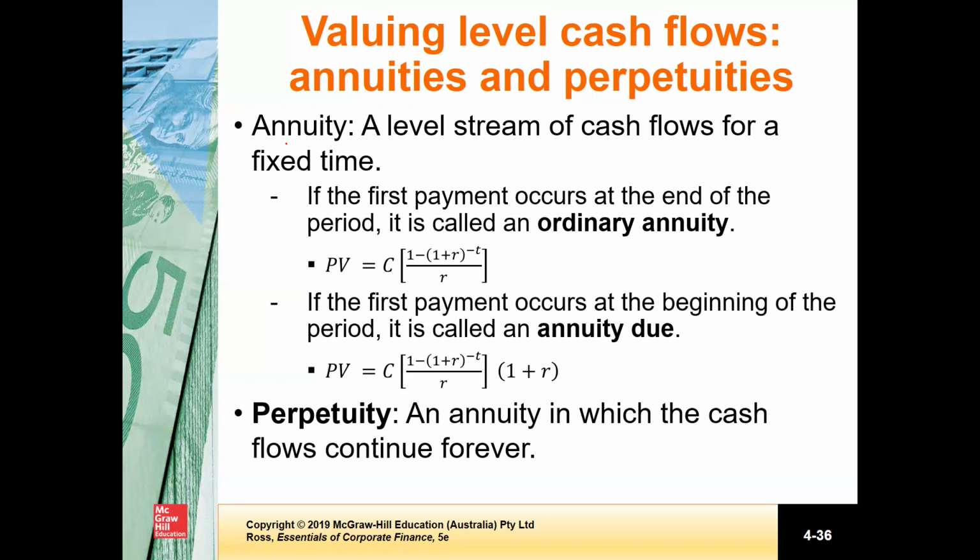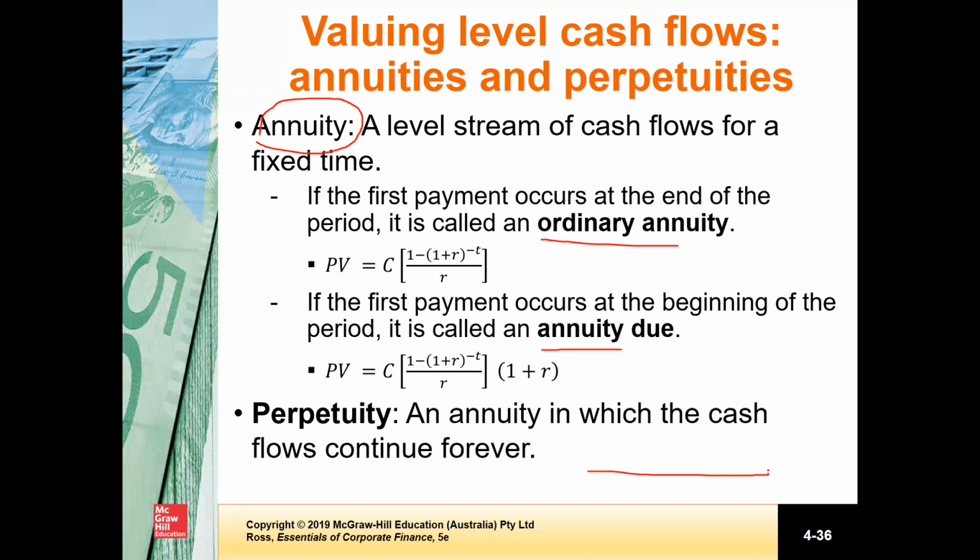Or in a more general term, if we want to define annuity, an annuity is a stream of cash flows occurring at a regular interval for a fixed time period, okay? Now, if the cash payment occurs at the end of each period, then it is called an ordinary annuity. Whereas if the first cash flow comes at the beginning of the period, then it is called an annuity due.